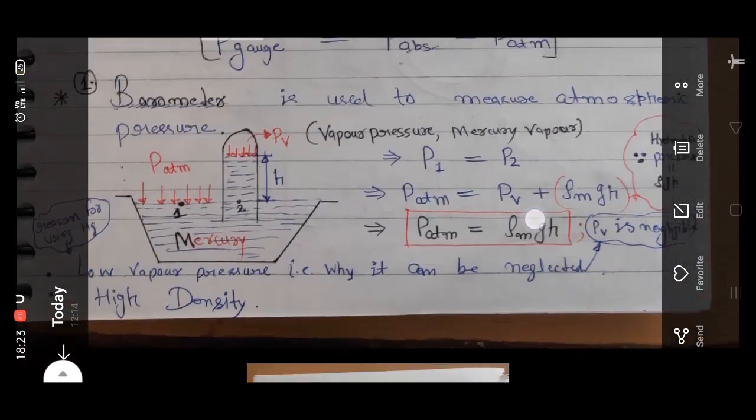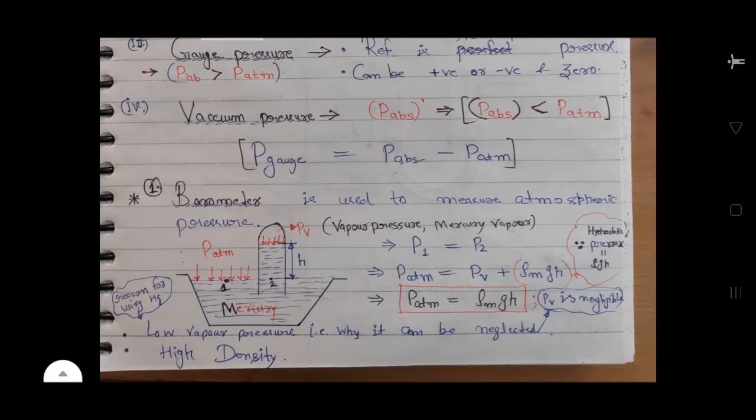Then devices used for pressure measurement. First is the barometer, which is used to measure atmospheric pressure. Here we have a container with mercury, and a tube dipping inside this container.